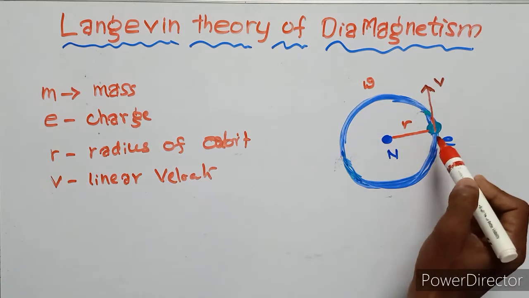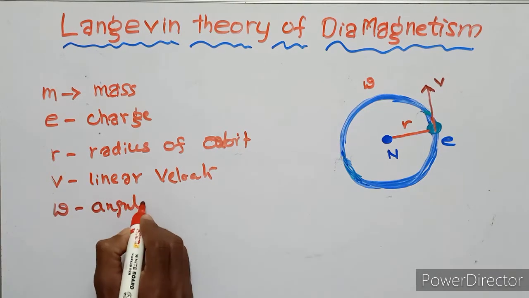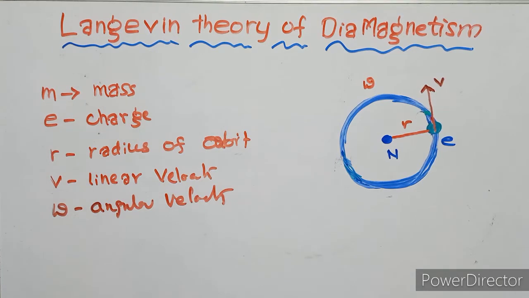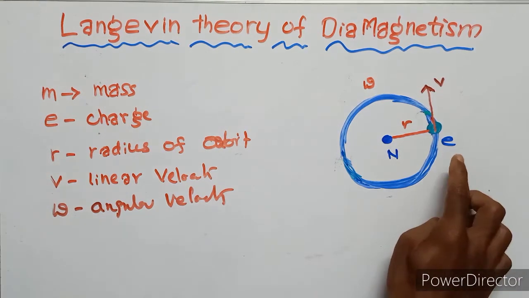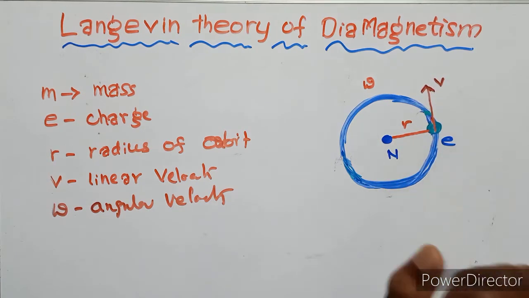This is the angular velocity, and this is the linear velocity. Omega is the angular velocity. So first of all, the electron moves in a circular orbit around the nucleus.